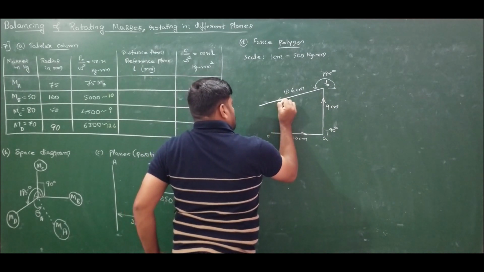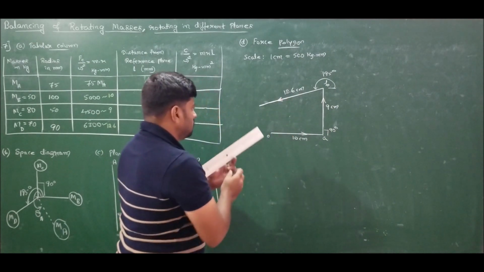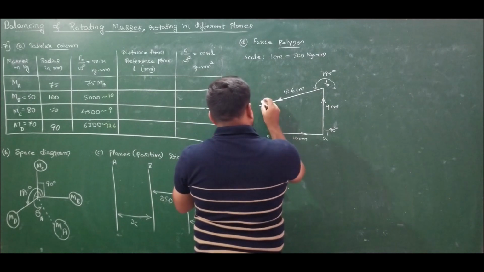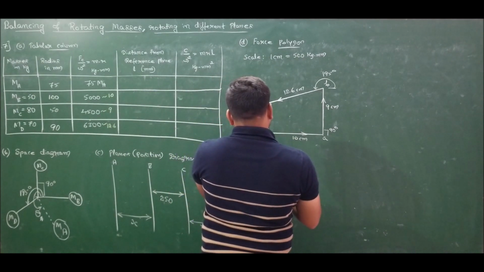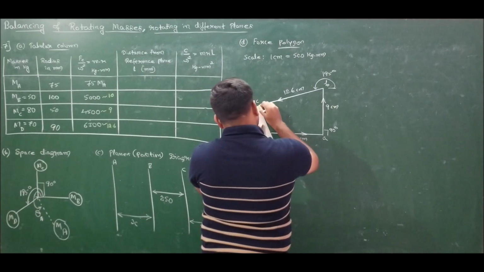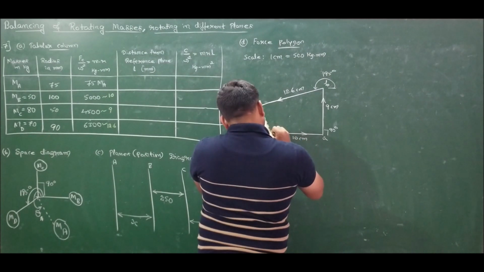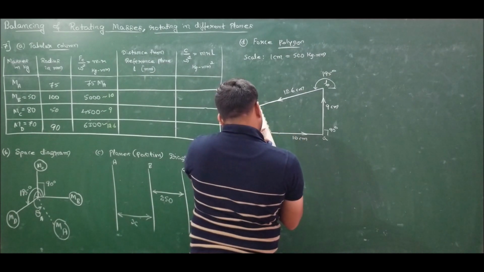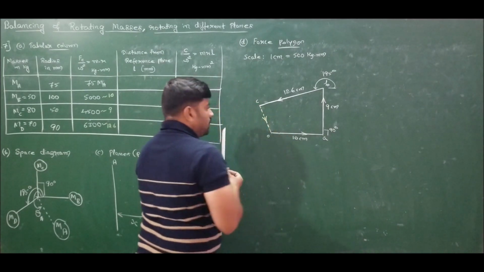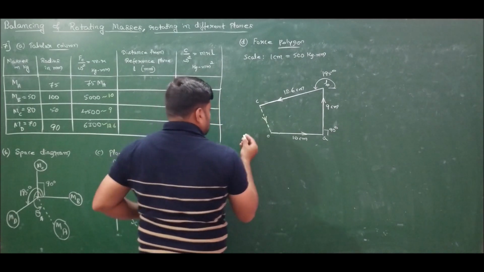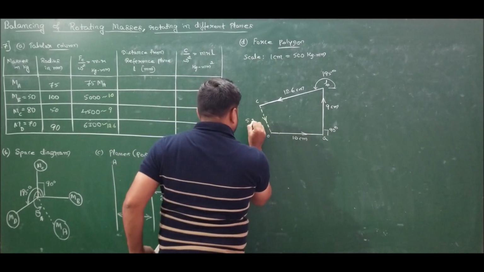Now you know that closing side should give the answer. So close from C to O. Joint C to O is measuring 5.2 centimeters. So on measurement I am getting C to O as 5.2 centimeters.